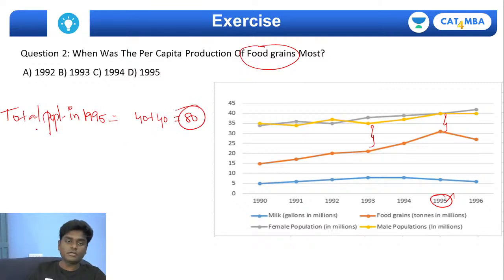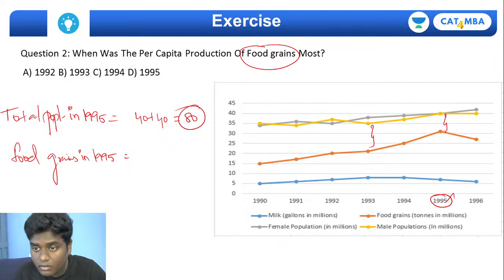And if you see the production of food grains in 1995, this would take you what? Food grains, it is exactly, I think it is not 30, maybe it will be something like what?